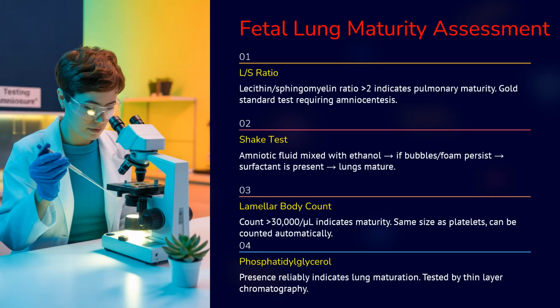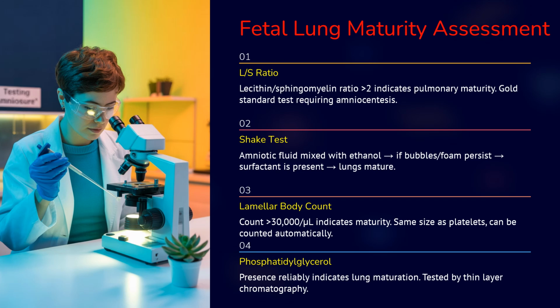Okay, so now let's learn about the different methods to assess the fetal lung maturity. Remember one thing, lungs are the last organ to mature in the fetus. Okay, so the first gold standard test that can be done is the L/S ratio, which is lecithin and sphingomyelin ratio, where the ratio has to be more than 2. If it is more than 2, that indicates the pulmonary maturity.